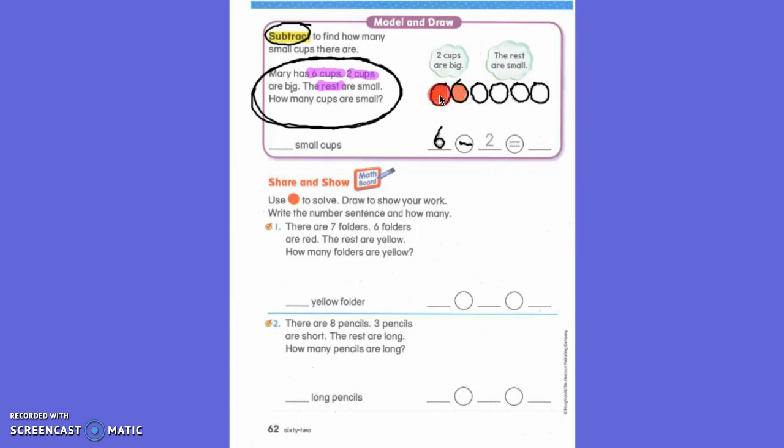But guess what, first grade? They've already done that for us. Okay? So even though they did it for us, do we still need to pay attention to see why they did it?